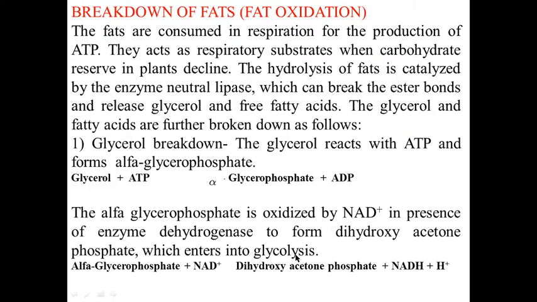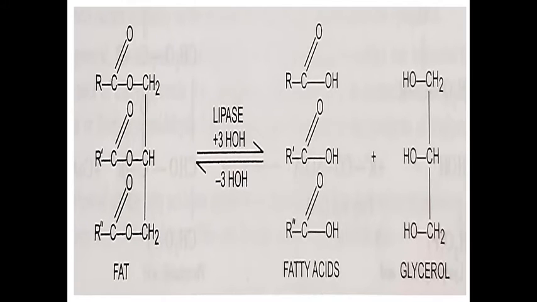In glycolysis, it is converted into pyruvic acid. Alpha glycerophosphate combines with NAD to form dihydroxyacetone phosphate, and NAD is reduced into NADH2. The fat is broken down into fatty acids and glycerol with the help of enzyme lipase.